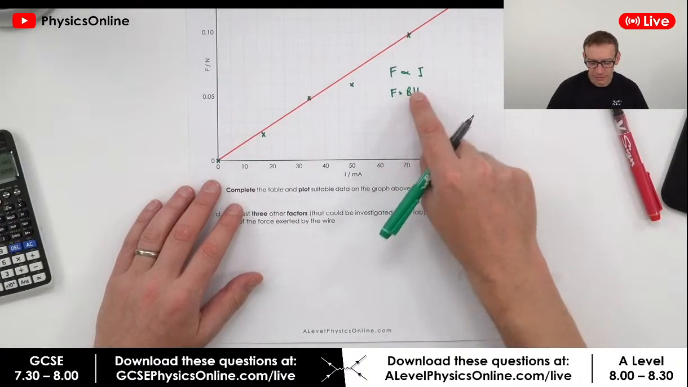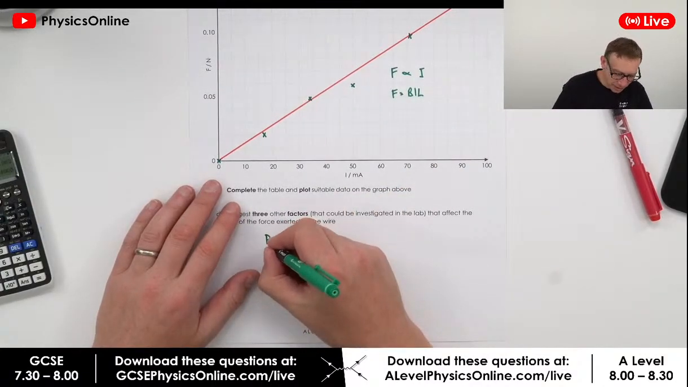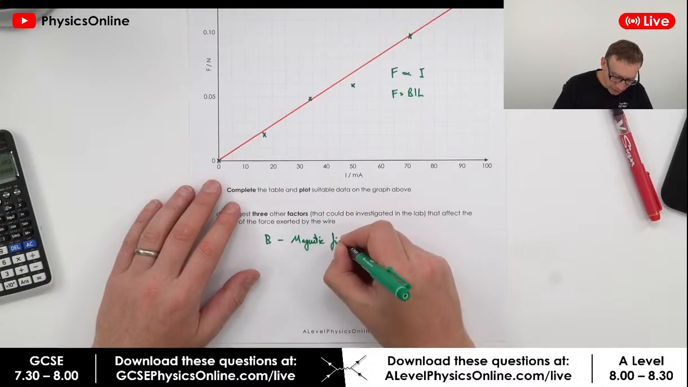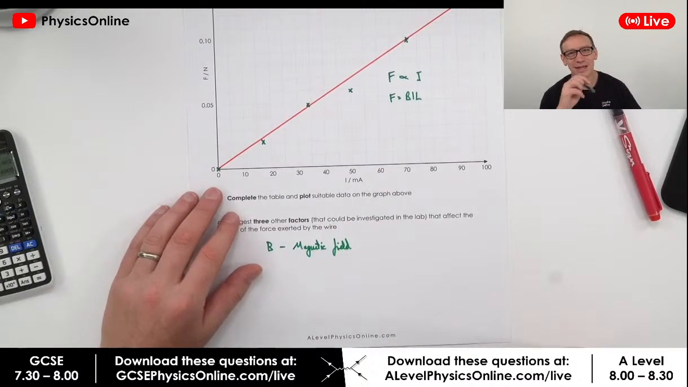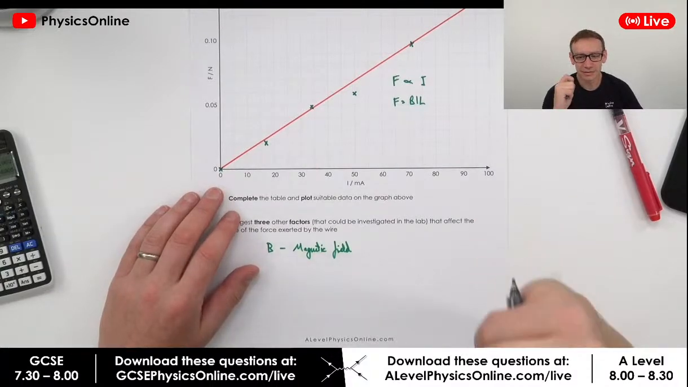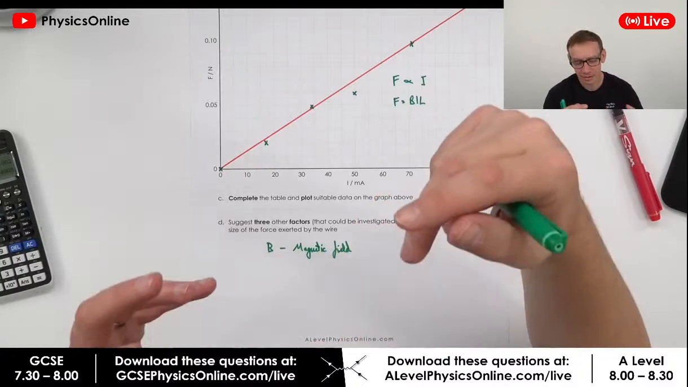If we look at this equation over here, we've investigated I so far. So something else you could investigate is B, the magnetic field. But the difficulty with that one is it's often difficult to actually quantify the size of that field. So that's quite a difficult thing to actually vary.